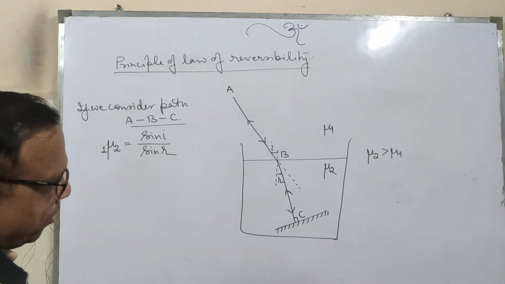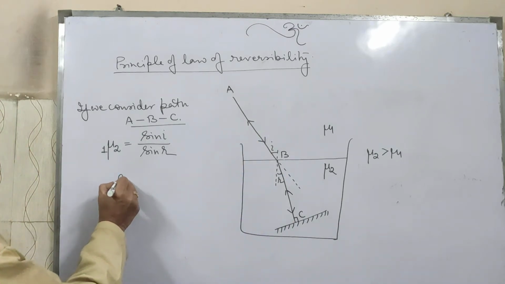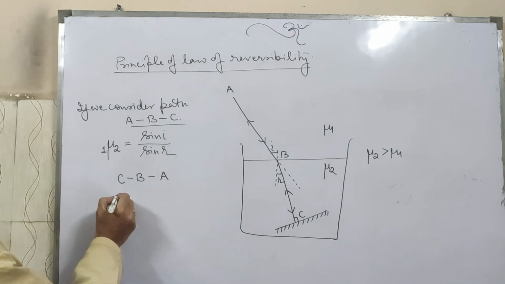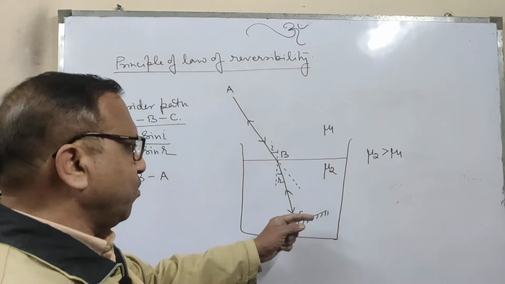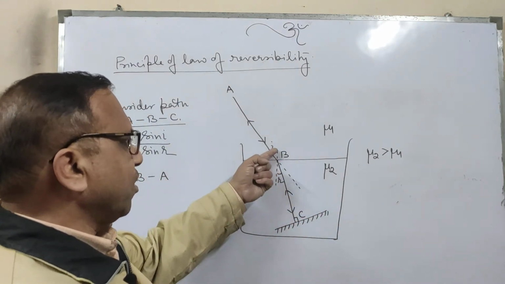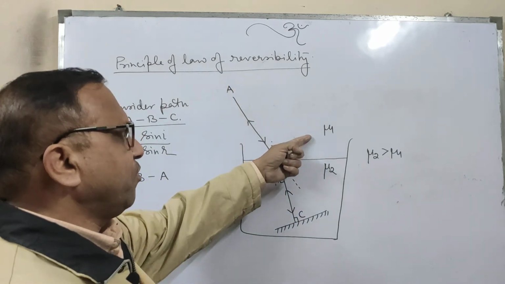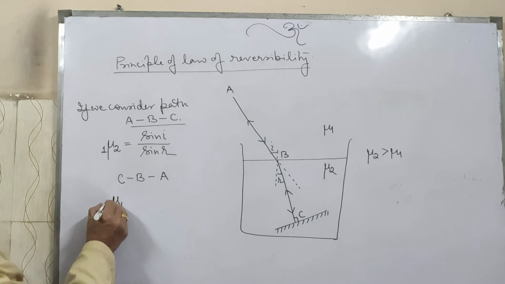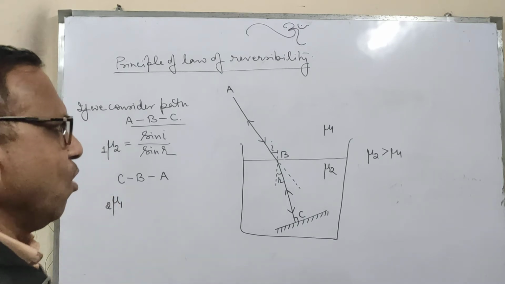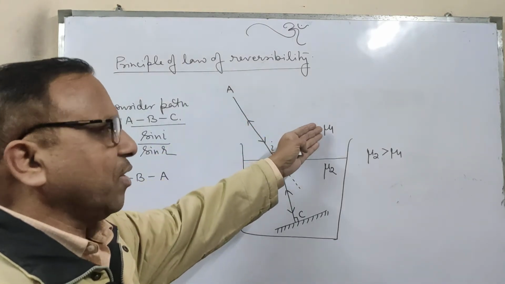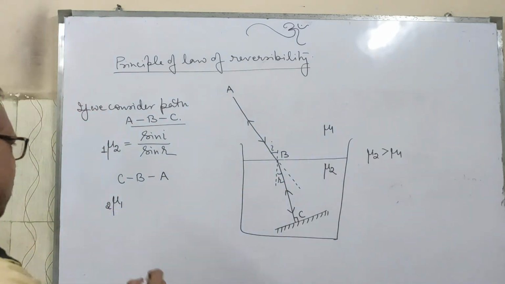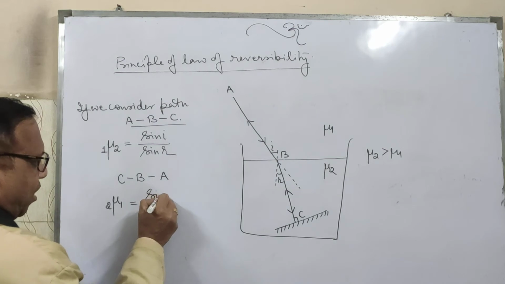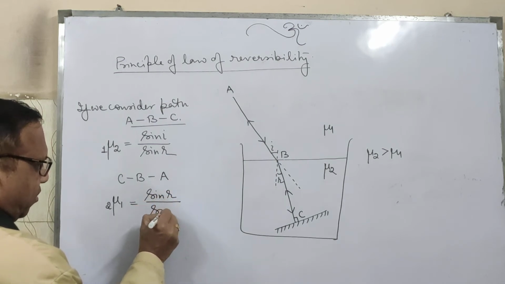Now, if we consider the reverse, the ray will move C to B to A. Now the first medium is this one because it moved in this direction, C to B to A, and the second medium is first. So we can write refractive index of 1 with respect to 2, because in that case the second medium is 1. So it will be sin R by sin I.